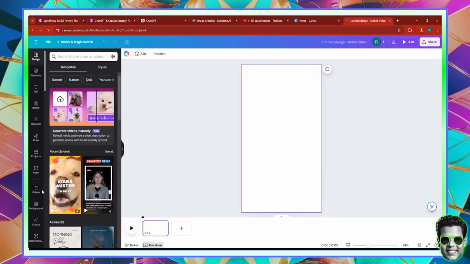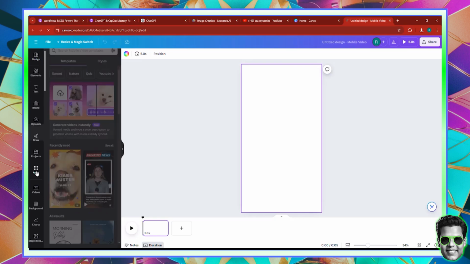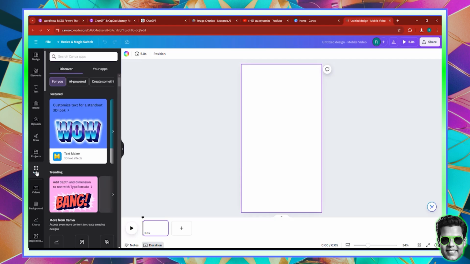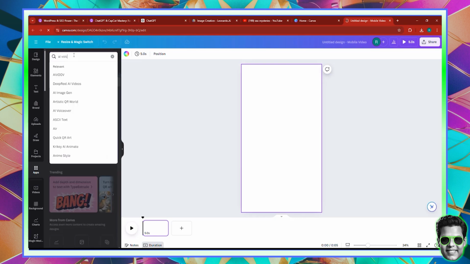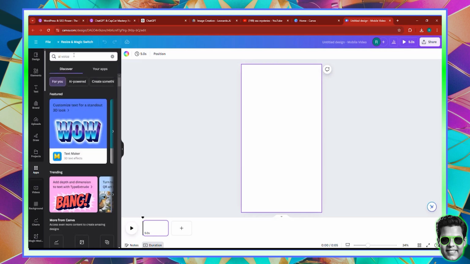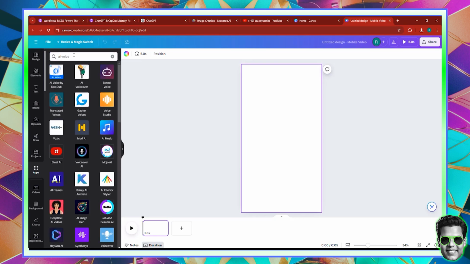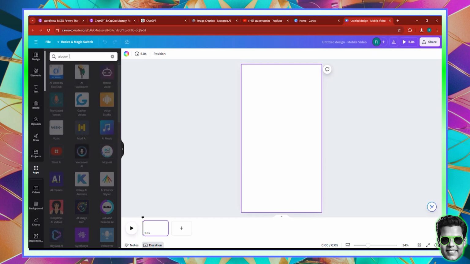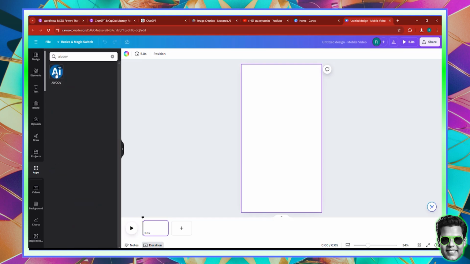Next thing I want to say is in terms of apps, there's a Canva app for AI voiceover in case you're interested to generate a couple of voiceovers for free. So if you come over here and search for AI voice, there's AI voice by DubHub. There's a lot of AI software, right? So Murf and so on and so forth. You'll definitely find the app. Now I've basically used all my credits, so I can't use them anymore. But it's simple. You just click on the app.